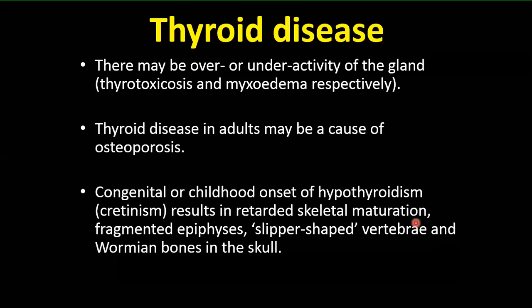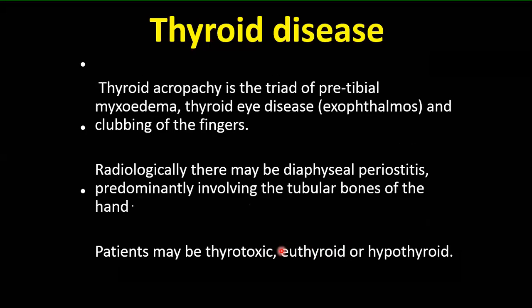In the congenital form of hypothyroidism, or the childhood form of hypothyroidism, which is called cretinism, due to hypothyroidism the body will be like on slow motion. It will not progress as it's supposed to. So this will result in reduced bone age, retarded skeletal maturation, fragmented epiphyses, what they also call slipper-shaped vertebrae, and Wormian bones, multiple Wormian bones in the scalp.